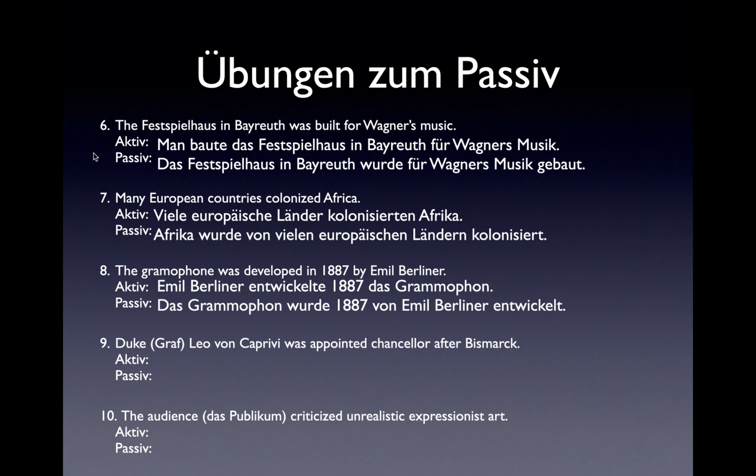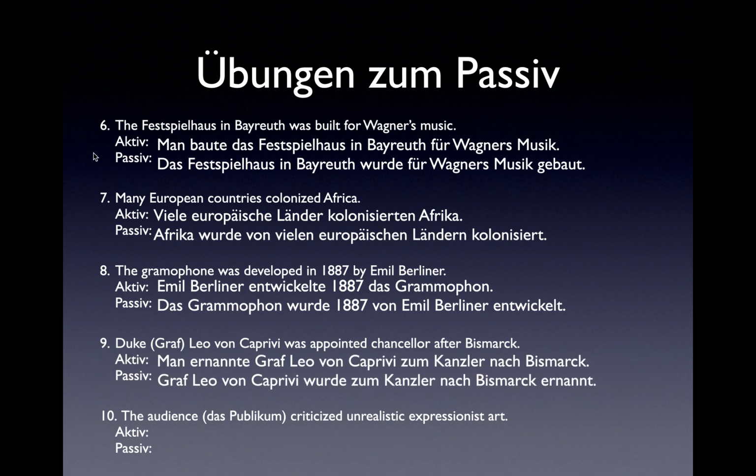Number 9, Duke, the word is Graf, Leo von Caprivi was appointed chancellor after Bismarck. That's a passive sentence, so your active sentence will need to be transformed a little bit. Man ernannte Graf Leo von Caprivi zum Kanzler nach Bismarck. Someone appointed, presumably the Kaiser, appointed him.